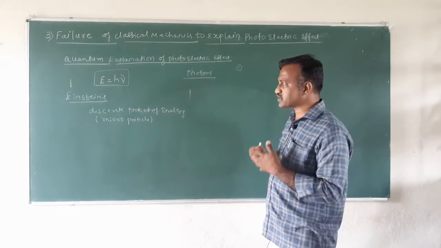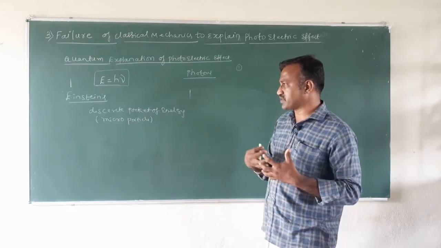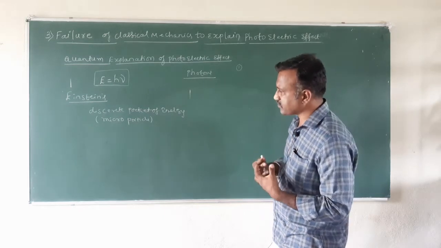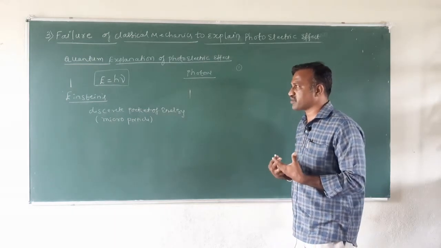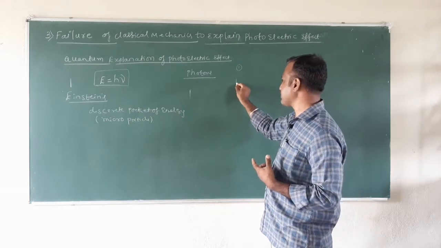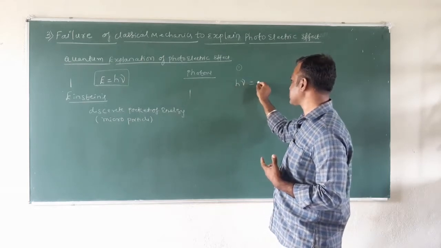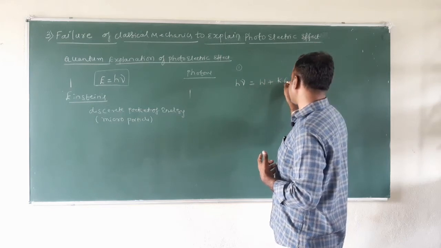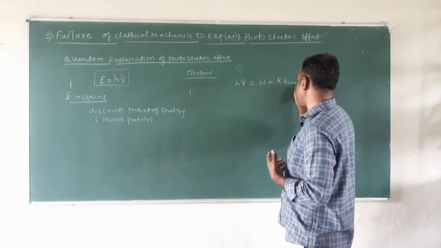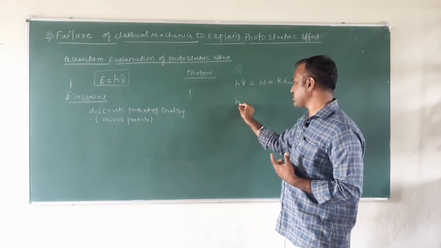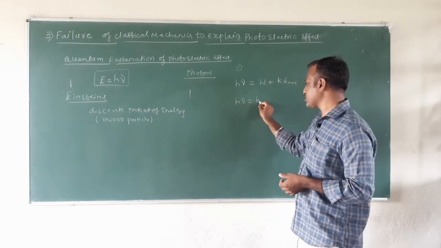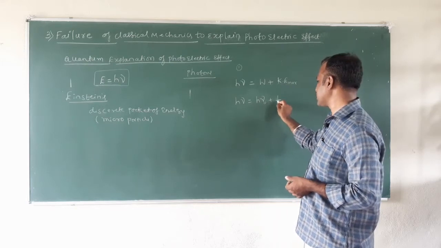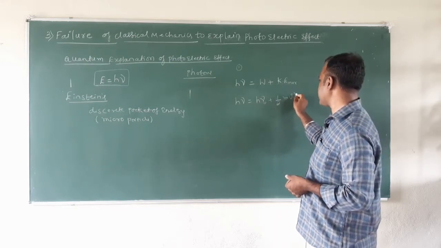Now in order to explain the other observational facts of the photoelectric effect, Einstein formulated an equation for the photoelectric effect, given by h into nu, which is equal to the work function plus the maximum kinetic energy of the photoelectrons. We can write this equation as h into nu is equal to h into nu naught plus kinetic energy maximum, that is half m v square maximum.